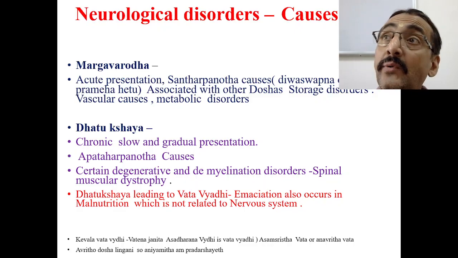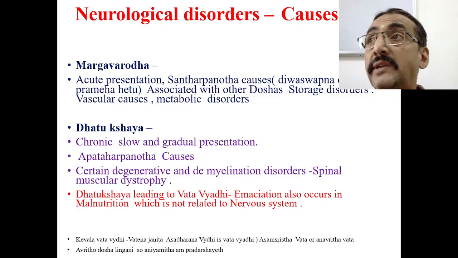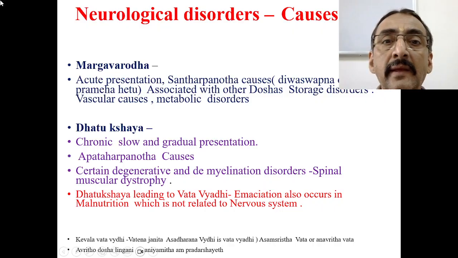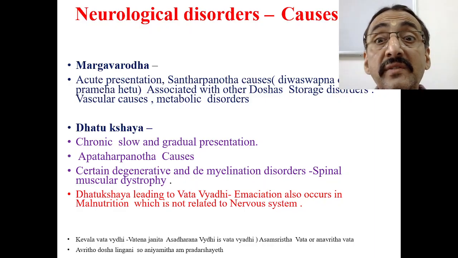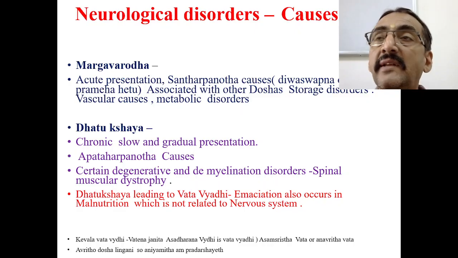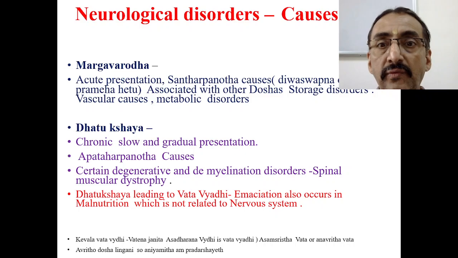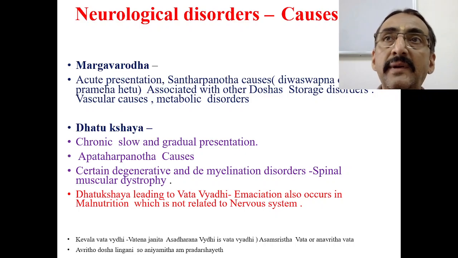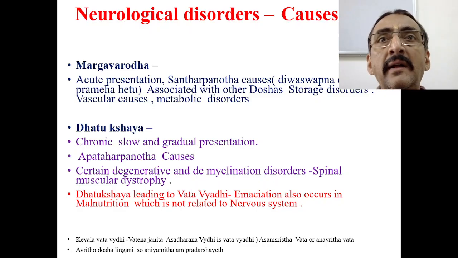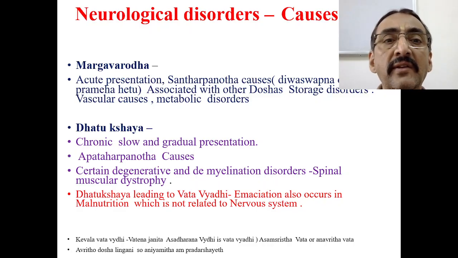Now, when you consider that a neurological problem is Margavarodha Janya, this is when the presentation is acute, or when the cause is Santarpanotta, because Margavarodha can always be caused by Santarpanotta causes, maybe Divasvapna or other Prameha Hetus. So they may lead to Santarpanotta. Prameha Hetus, you know, are Divasvapna, Nidra, Navannapana, Gudavaikratasya, all these things.